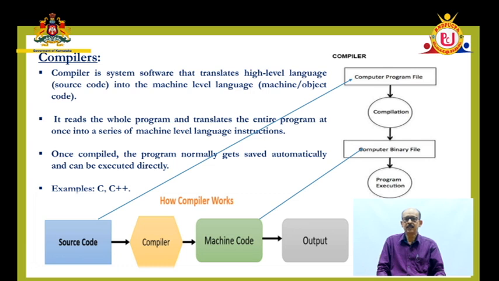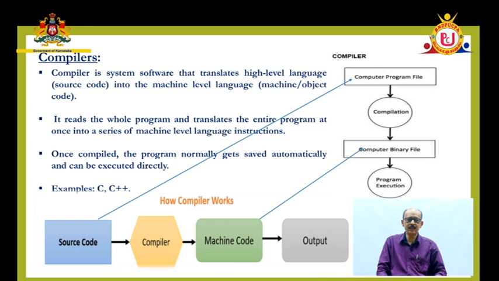You have C language, COBOL language, Quick Basic, Q Basic, Turbo Basic. All these have either compilers or interpreters. C++ has a hybrid translator, in the sense that it can be a combination of interpreter and compiler. I'll tell you why the interpreter is involved in this particular Turbo C compiler or translator.